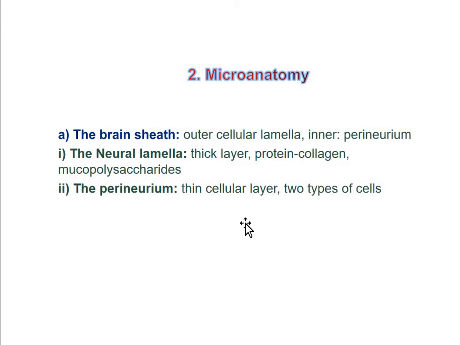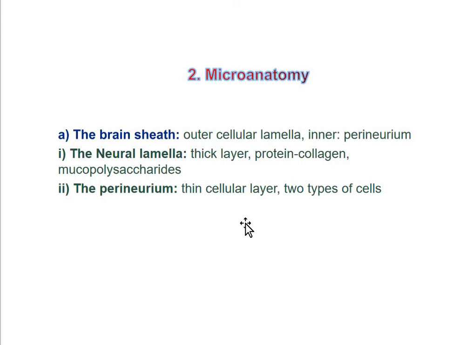So it is traversed by a large number of trachea. The lamella is secreted by the perineural cells after modifying into fibroblasts and secreting the collagen fibers.